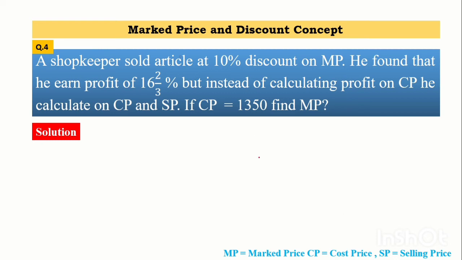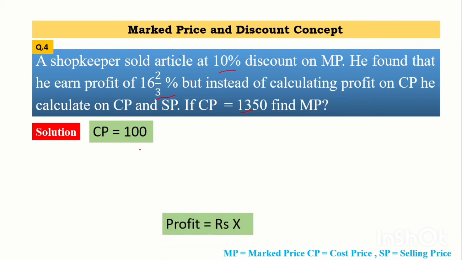In this, basically three values are given, that is first the discount percentage, then the profit percentage, and then the CP. Okay, so while solving such a problem we will simply take CP as 100. Here in the problem the actual value of the CP is given, but we have to calculate the value of MP.